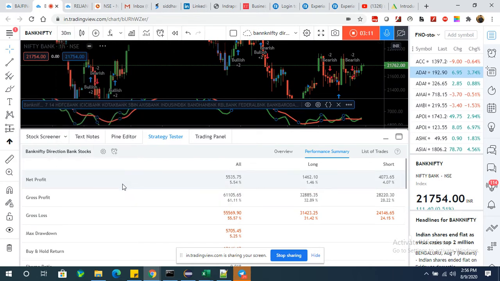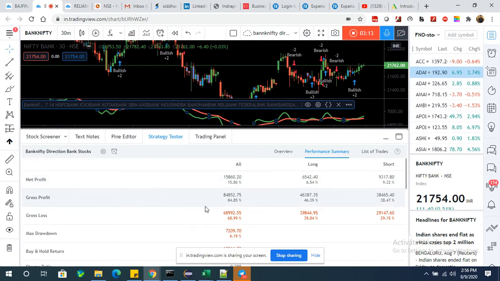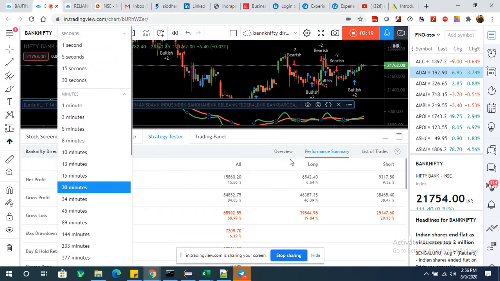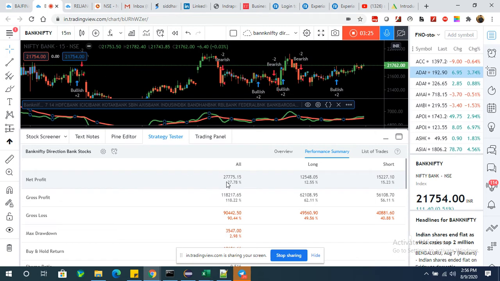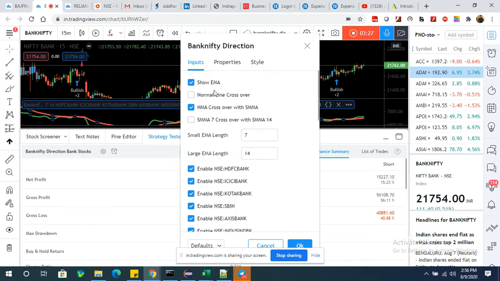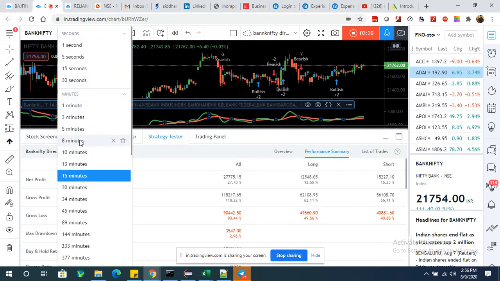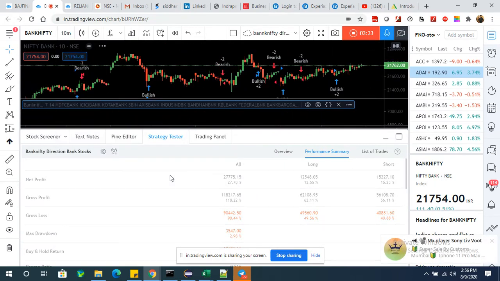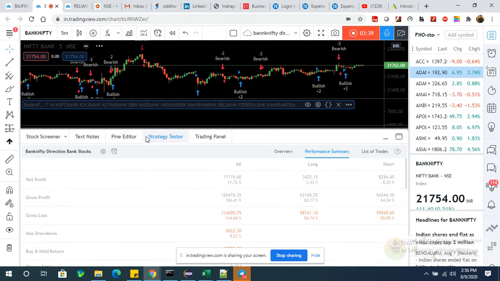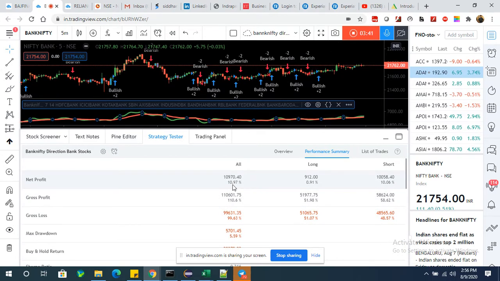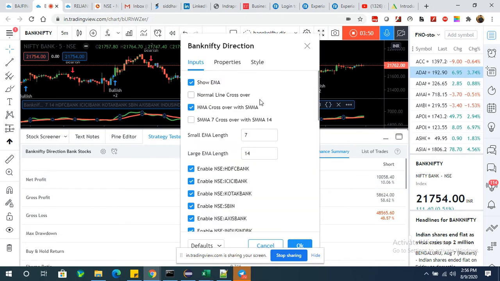If we go with the 30 minute, you can see the result is 15%, though we had a 20% result with the previous algorithm. And the 15-minute chart is giving a pretty good result, 27%, which was around 17% with normal line crossover. If you go to the 10-minute chart, there is an 11% result, and for the 5-minute chart we have a 10% result. So in the 5-minute chart, we had a bad result with normal line crossovers.